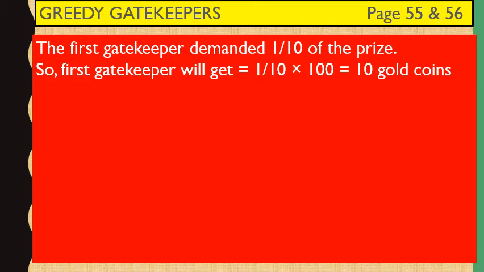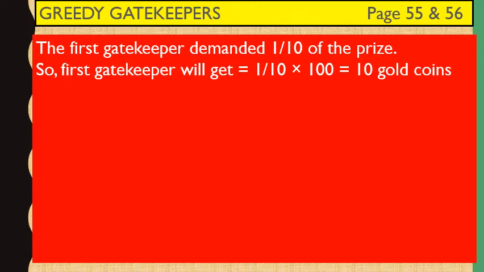Now Birbal, the poet, came to a second gatekeeper. This gatekeeper also was very greedy. He said to Birbal, "I will let you in if and only if you give me 2/5 part of your prize." Birbal agreed. The second greedy gatekeeper happily calculated that if the poet Birbal will get at least 100 gold coins, so I will get dash gold coins.